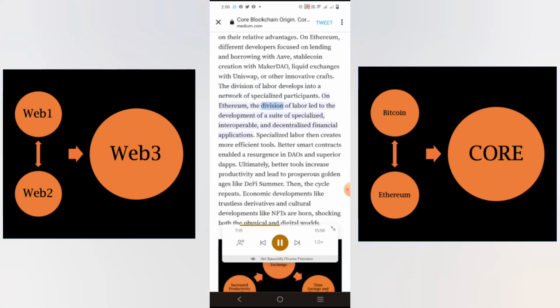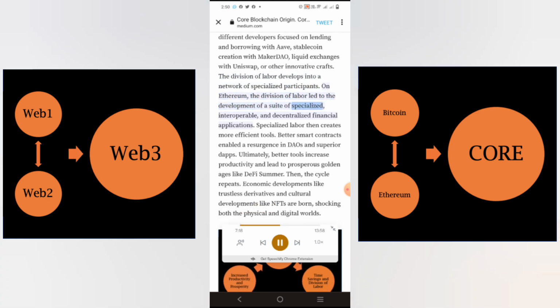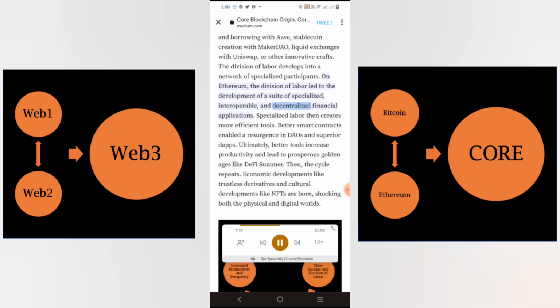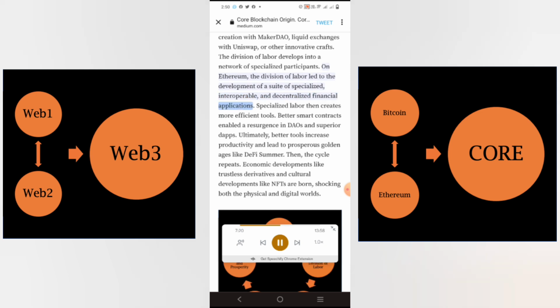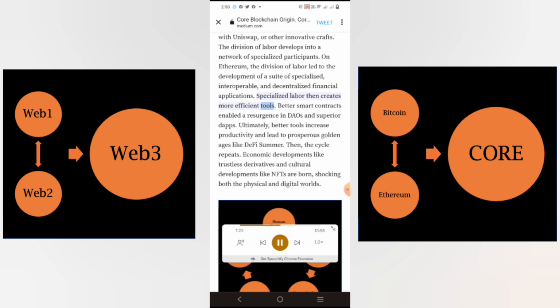On Ethereum, the division of labor led to the development of a suite of specialized, interoperable, and decentralized financial applications. Specialized labor then creates more efficient tools.